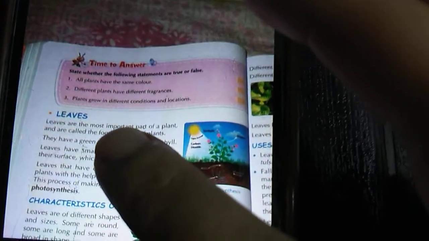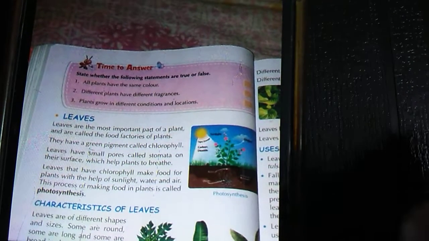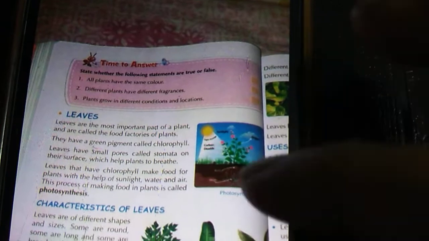Leaves. This also you can do. All plants, true or false. All plants have the same color. Different plants have different fragrance. Plants grow in different conditions and locations. This one you do by yourself, true or false.